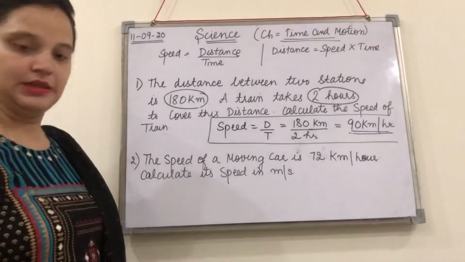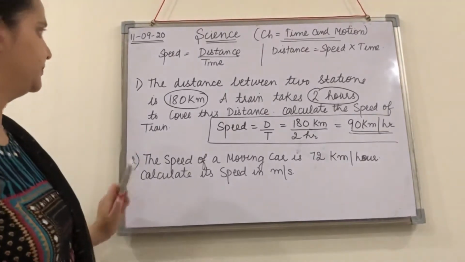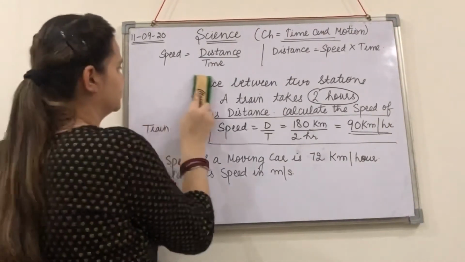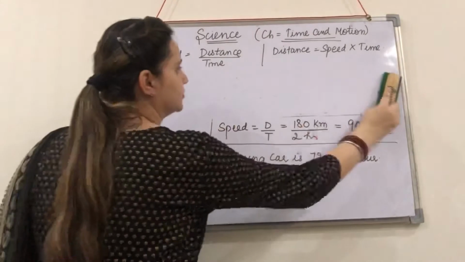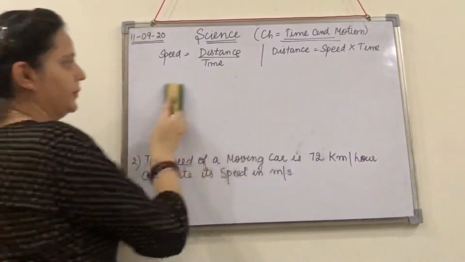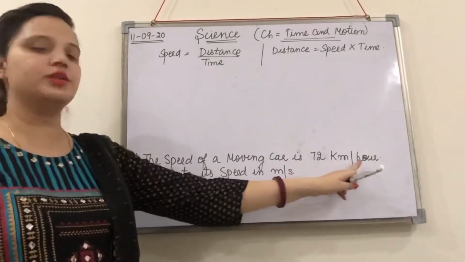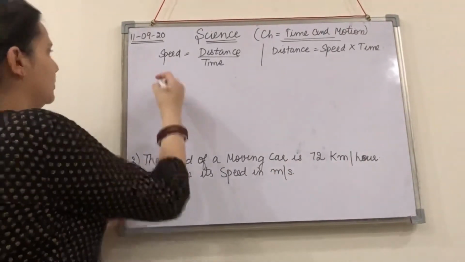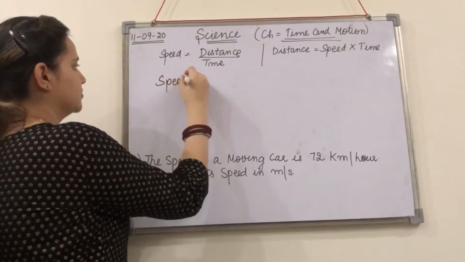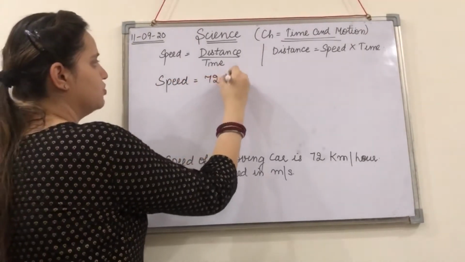Okay. So coming to the next one. Next is, the speed of a moving car is 72 km/h. We are given the speed 72 km/h.